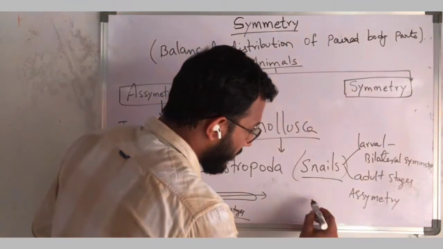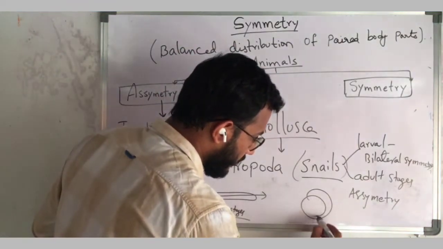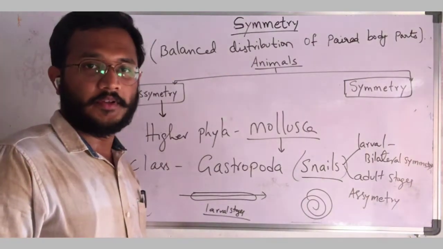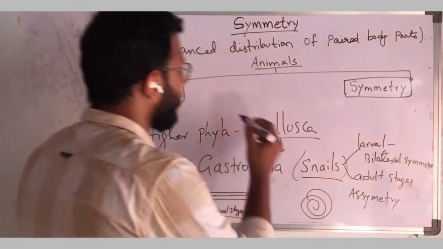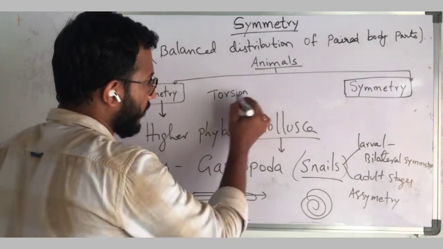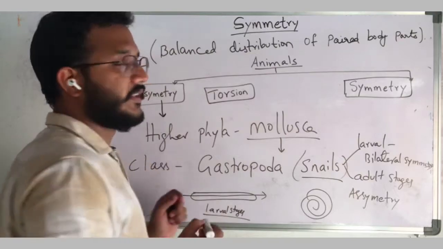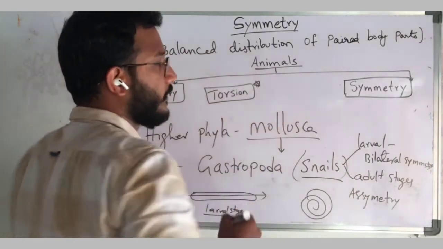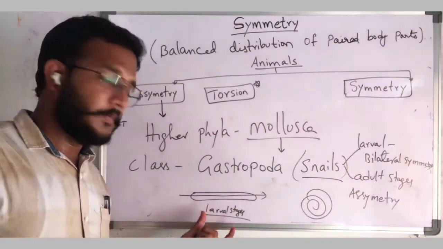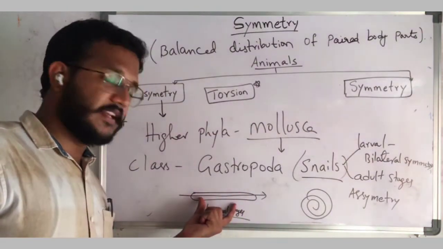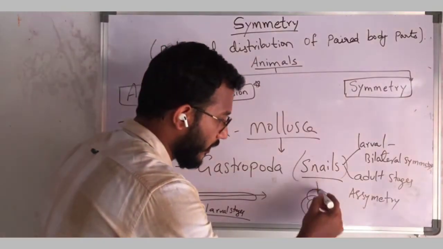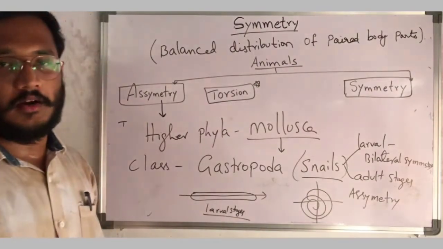But when they become adult, they turn into this shape due to a special effect. That effect is known as torsion. This is very important for the NEET exam. Due to the effect of torsion, this animal, previously in larval stages it is like this, but due to torsion it rotates like this, so that we cannot cut it into two equal halves.